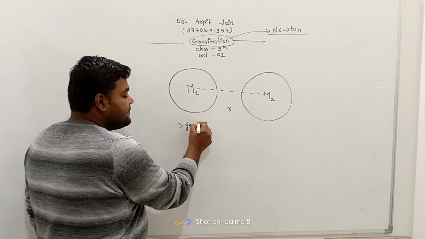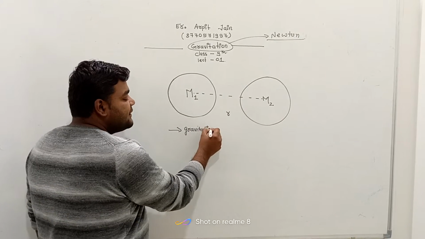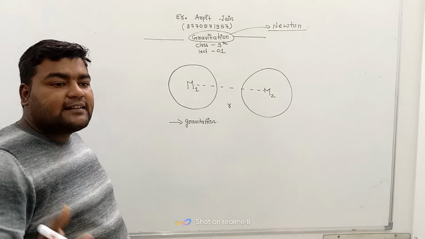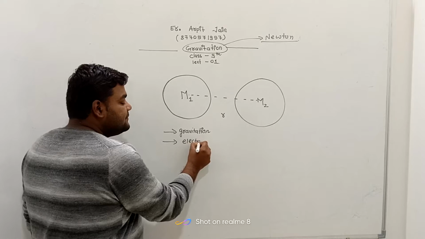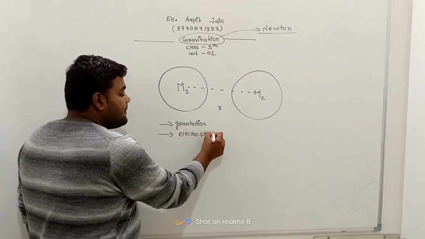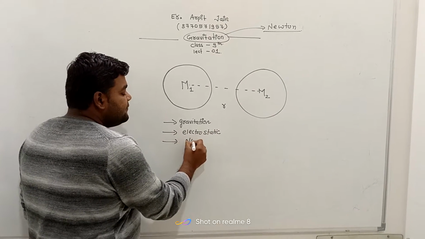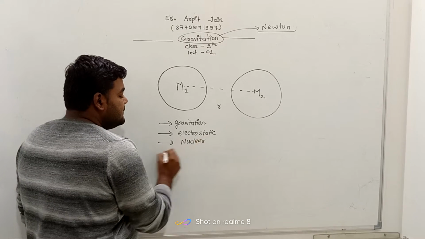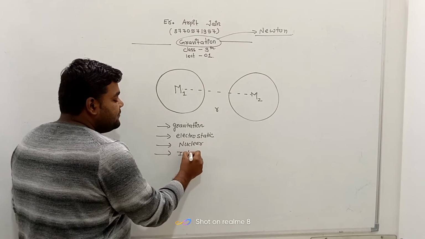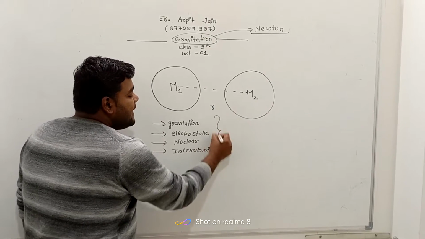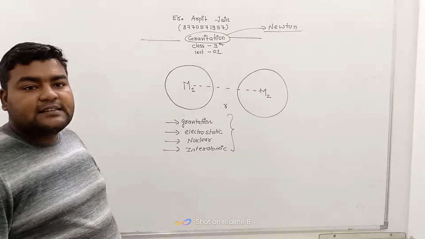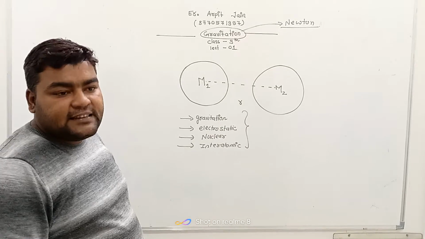Gravitation force, like planets are attracted to each other, earth is attracted to sun because of that force. Electrostatic force, nuclear force, and interatomic forces. So these are all the natural forces which are present in nature.